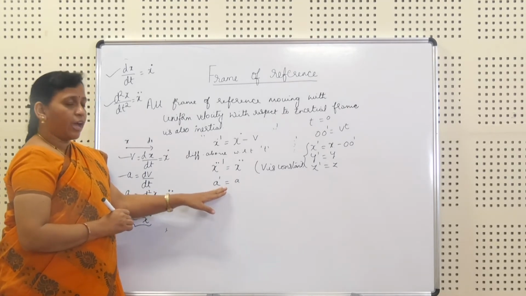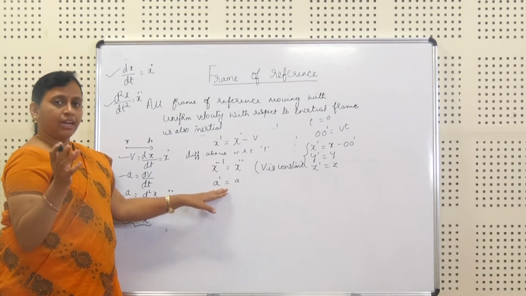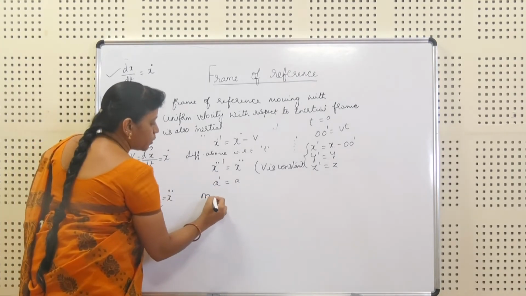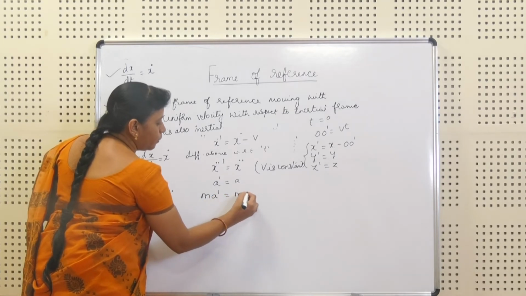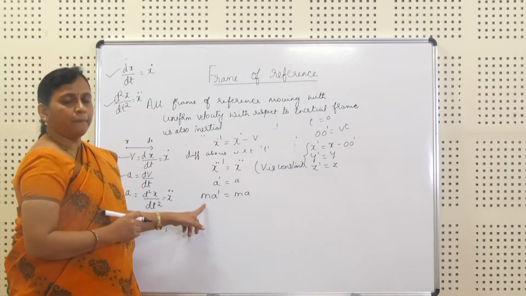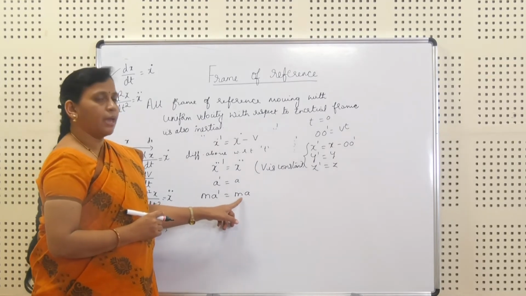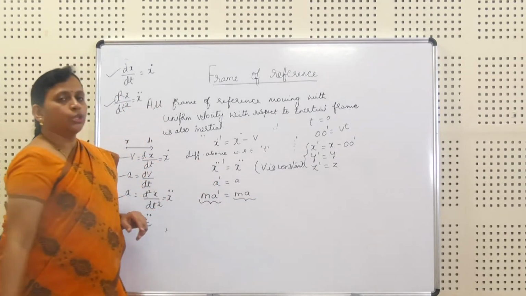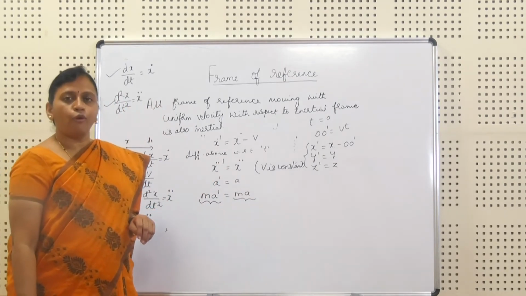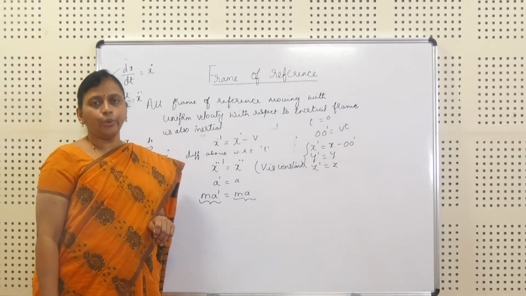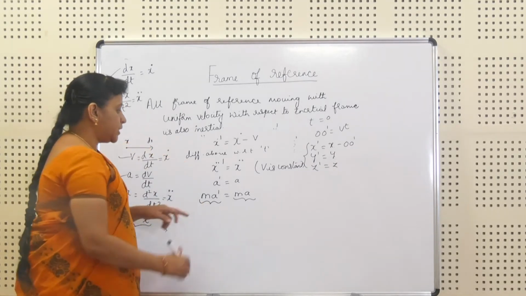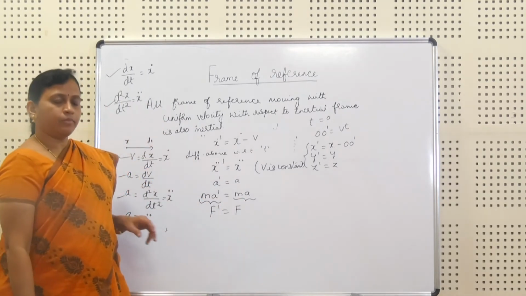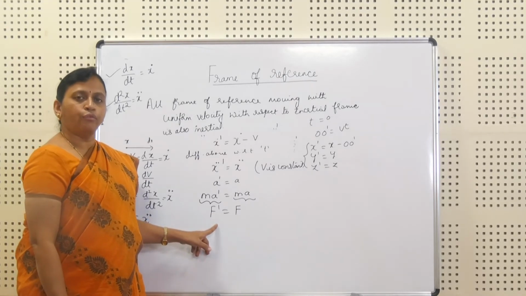Now, here we have considered the particle P, and that particle is having a mass. The mass is multiplied for this. So, when you are multiplying the mass, we will get an equation m a dash is equal to m into a. This equation is nothing but Newton's second law, that is force is equal to mass into acceleration. So, this equation can be written as F dash is equal to F. Here F stands for force.